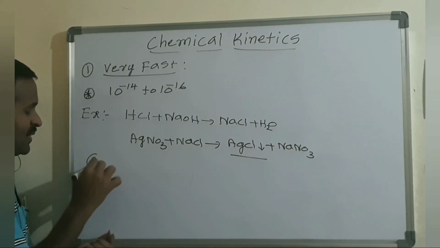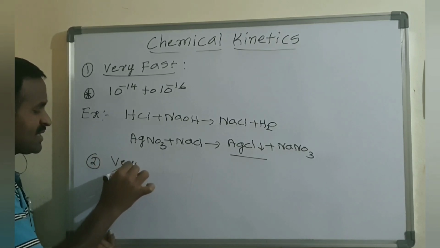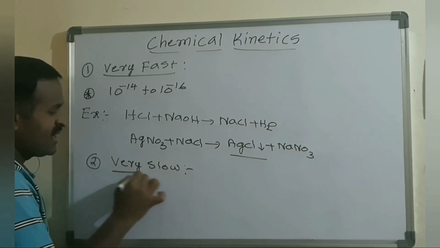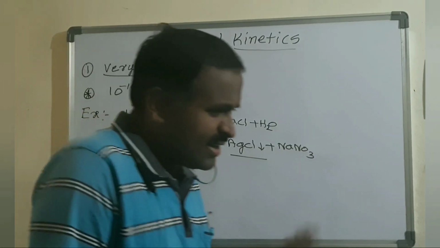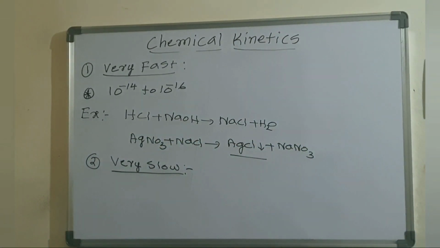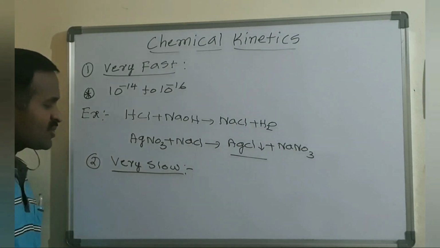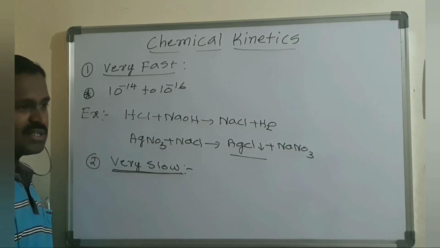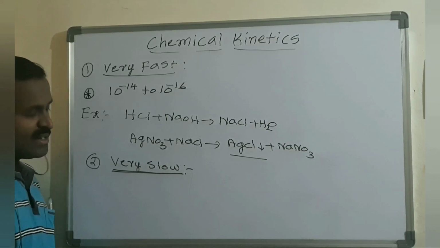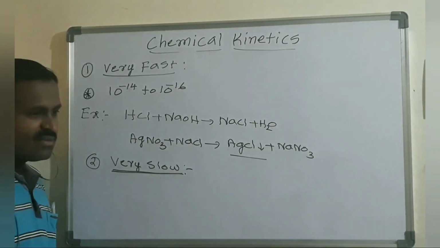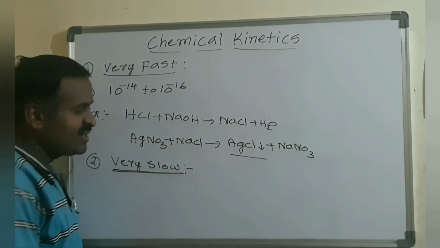The other type is very slow reactions. These are chemical reactions which require months or days to complete. That means chemical reactions which are completed in days or months are very slow reactions. In very slow reactions, we have a well-known example.